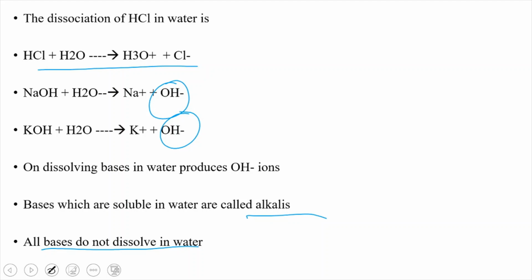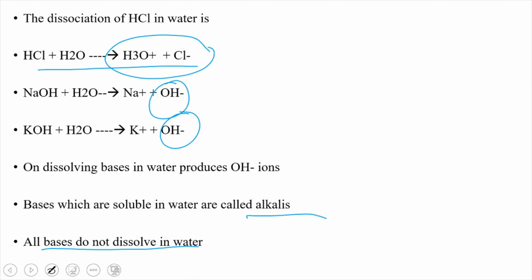What is the reason why acids and bases can show their properties only in the presence of moisture? Because when acids and bases get dissolved in water, they have free ions. We already discussed this. These free ions are responsible for the properties of acids and bases. So when they do not dissolve in water, they do not have any free ions and they cannot show any properties. Right? And bases which are soluble in water are called alkalis. All bases are not able to dissolve in water.